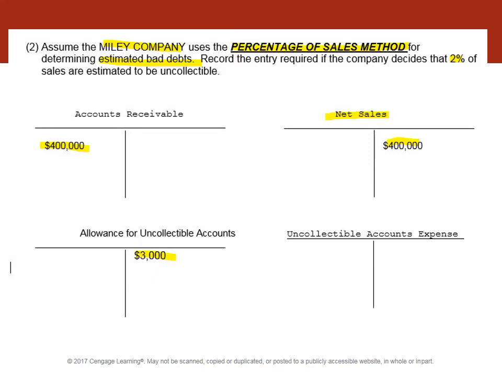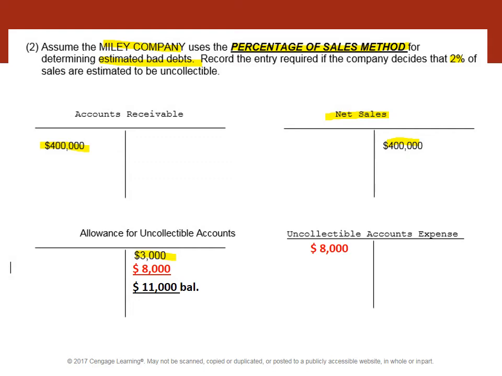And what I'd like you to do is to write these T accounts, the best practice would be to write these T accounts on a piece of paper to show the debit and the credit recording the 2% estimate of uncollection. So take a pause, write these numbers, come back and I'll show you the answers. Okay, hoping you took that pause and calculated what it's going to be. The answer would be 8,000. That's 400,000 times 2%, 0.02. And you debit uncollectible accounts expense, and you credit the allowance, and now the allowance account has an $11,000 balance.